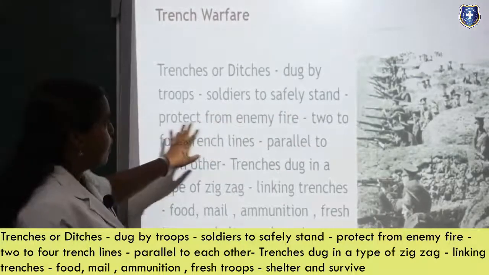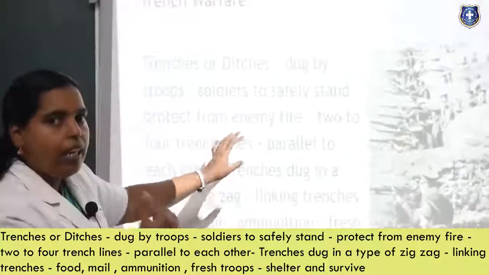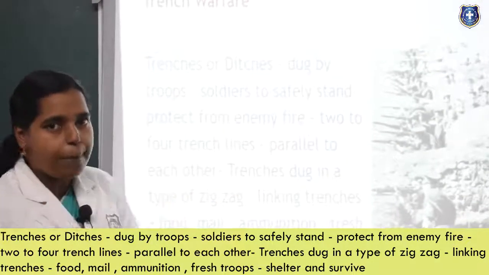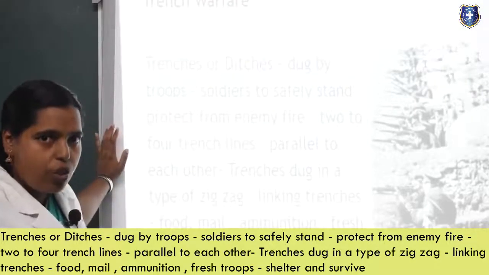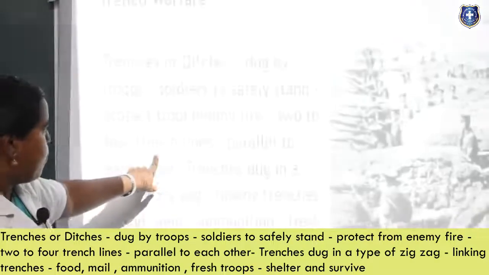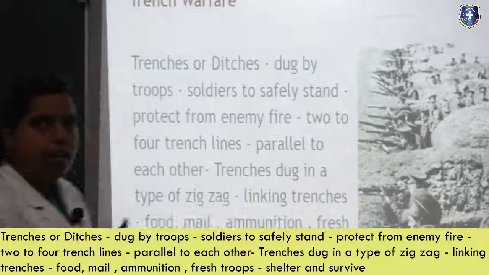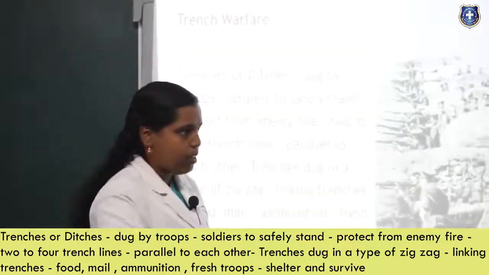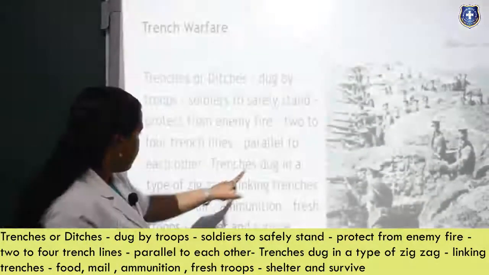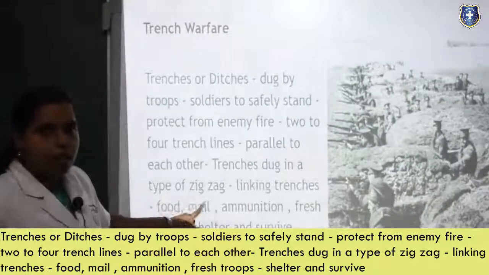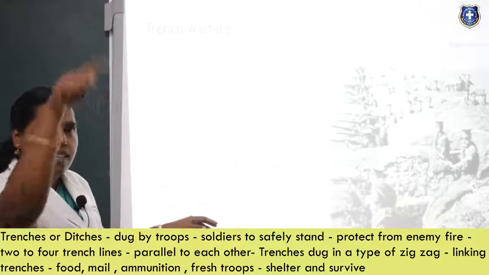It lets soldiers stand safely, protected from enemy fire. When enemies fire, you can easily safeguard yourself and your companions. That is the main aim of the trench, and all your supplies will be inside your trenches. There will be 2 to 4 trench lines, parallel to each other, in the same way but in opposite directions, not touching. The trenches are dug in a zigzag manner, and the zigzags run parallel.